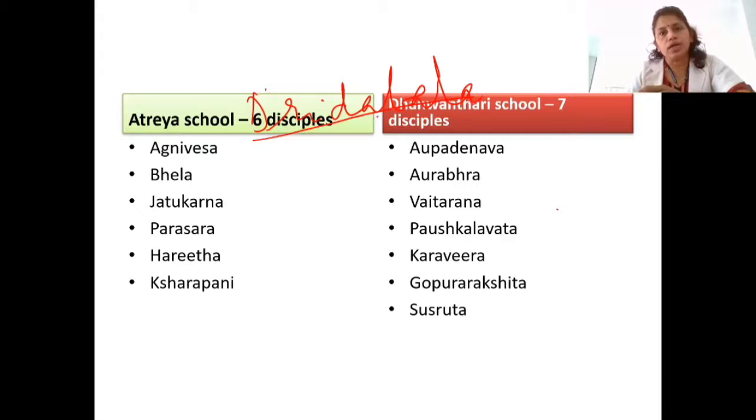And Sushrutacharya compiled this teaching of Dhanvantari and wrote the Sushruta Samhita. That is about the evolution of Sushruta Samhita. And this Sushruta Samhita is related mainly to the surgical aspect, whereas the Charaka Samhita is mainly attributed to medicine. So that is the difference between Charaka Samhita and Sushruta Samhita.